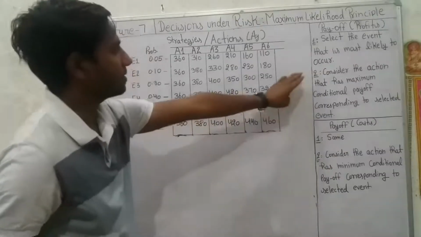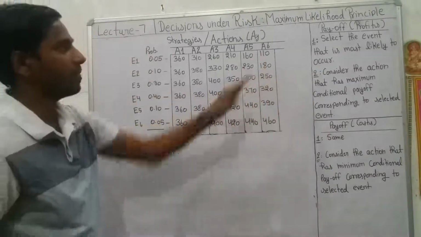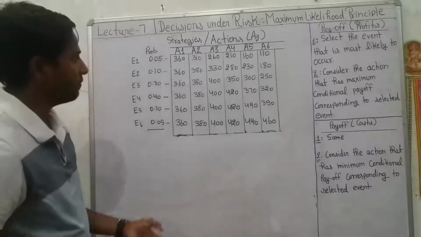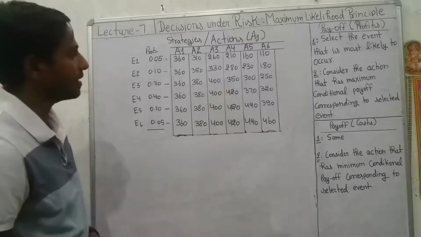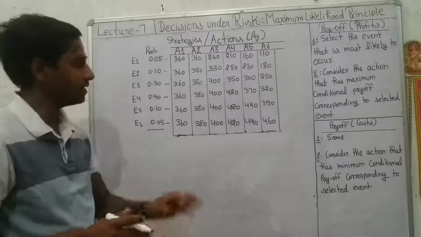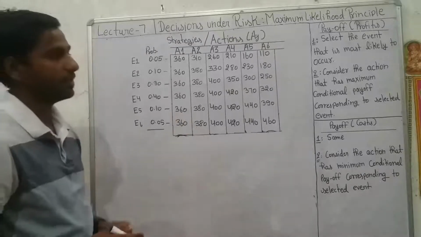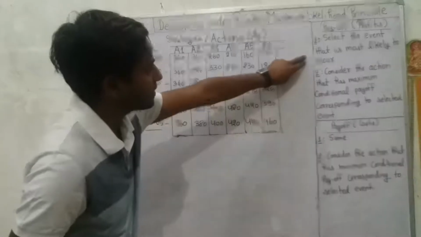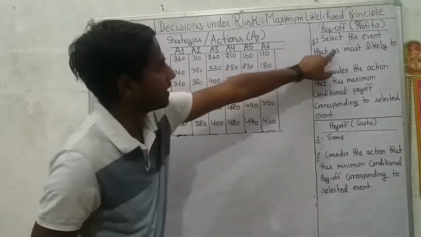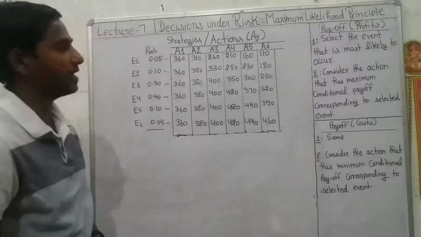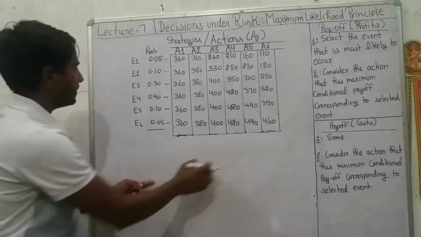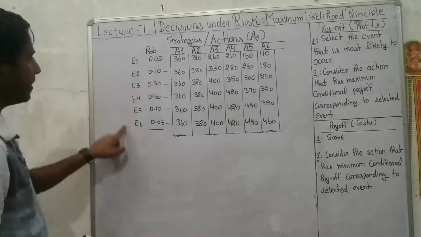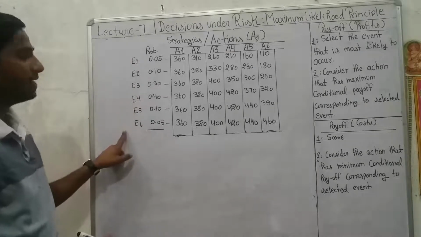Now we would start, and with the help of the maximum likelihood principle, we would select the optimal action for the company that can fetch the maximum profit. So what is the first step? Select the event that is most likely to occur. First of all, we need to select the event which has the highest probability.